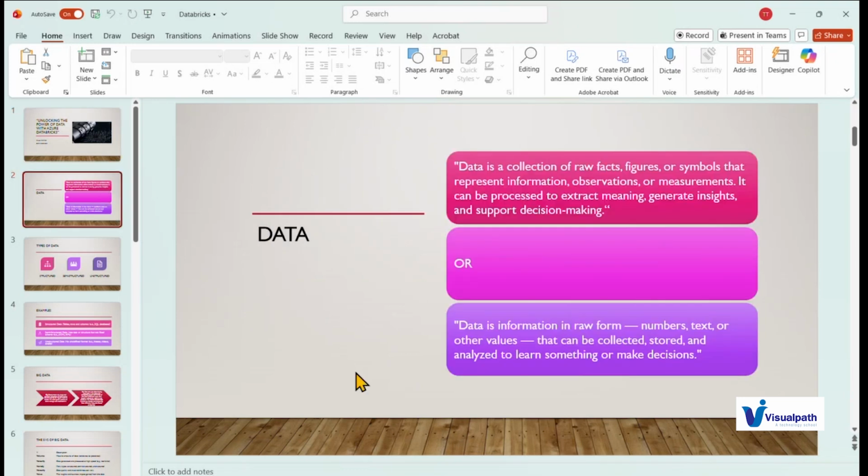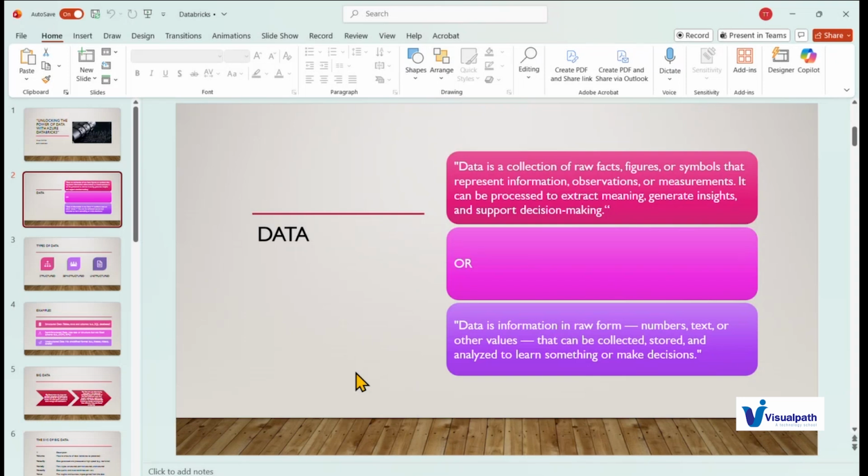So what is data? Data is the collection of raw facts and figures, symbols or representations like observations or measurements. It can be extracted to get the meaning, to get the insights, to support decisions. Because the decisions we make should be data driven. They should not be random decisions. If our decisions are backed by the data, then generally the decisions will be good. If they are random, without backing by data, those decisions may not be that good. So we should always try to make decisions with data backing.